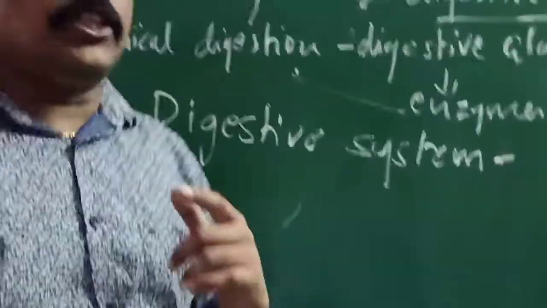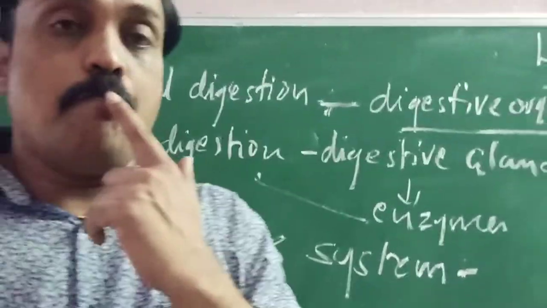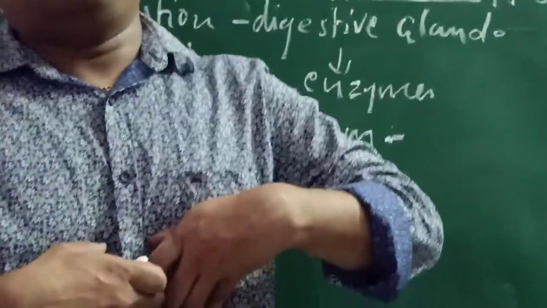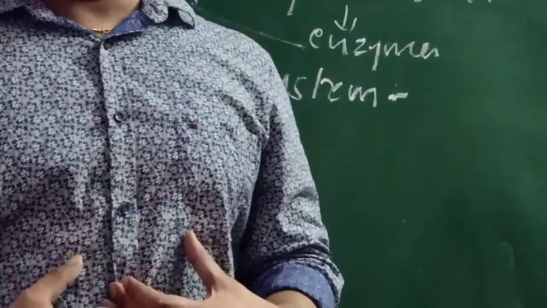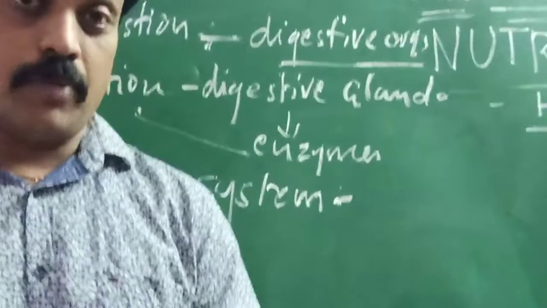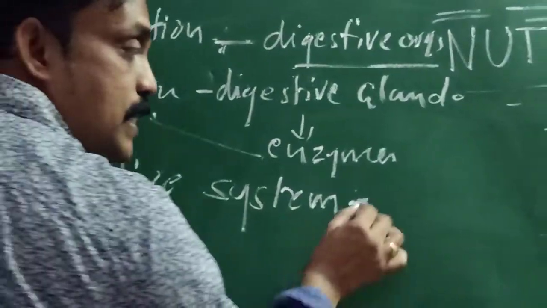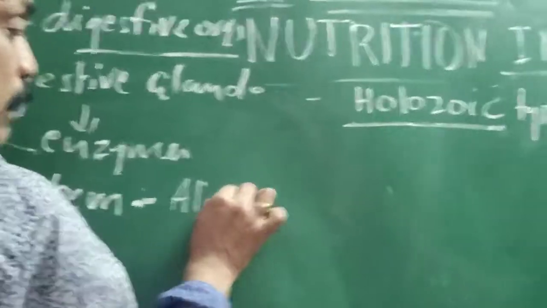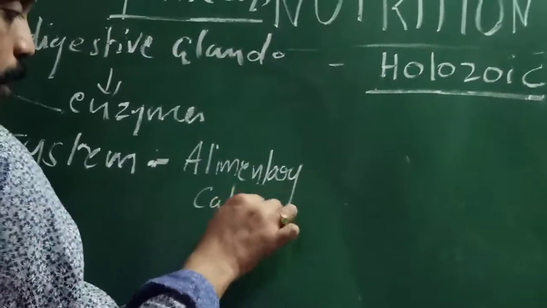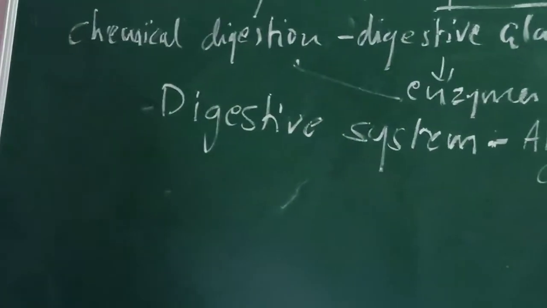In the human digestive system, what are the parts? Mouth, esophagus, stomach, small intestine, large intestine, rectum, anus. These are the parts in our digestive system. Another name for the digestive system is alimentary canal, and it is also called gut, G-U-T, gut. These names are also used for the digestive system.